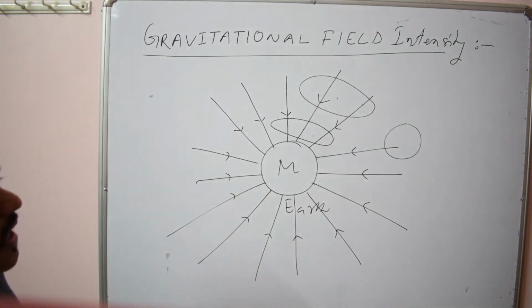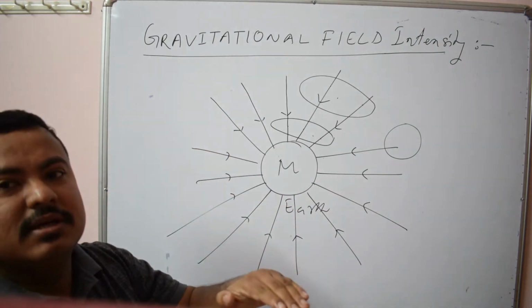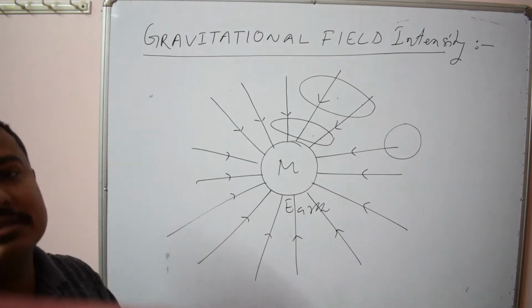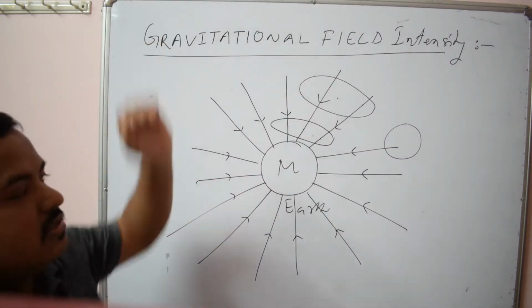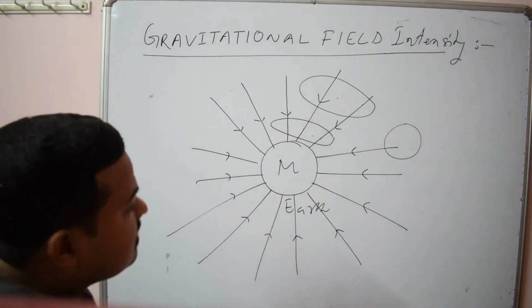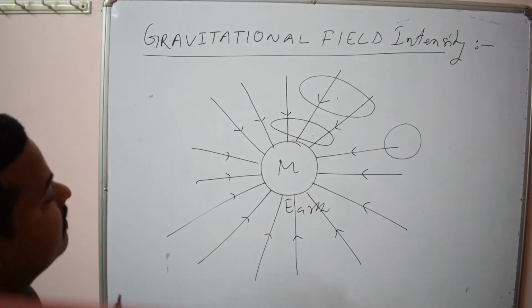And also you know that as we come closer to the Earth's surface, the gravitational field increases. On the surface, field is more. If we go high above, it decreases. Now let us discuss about its formula, gravitational field intensity.